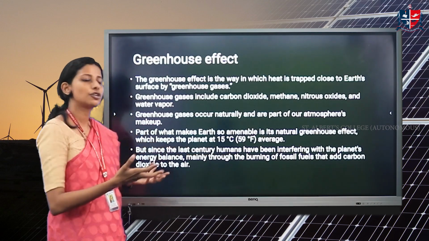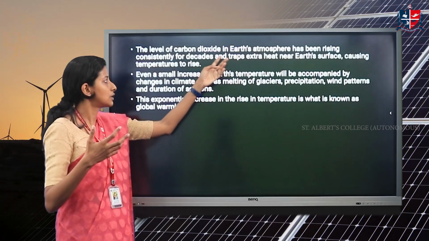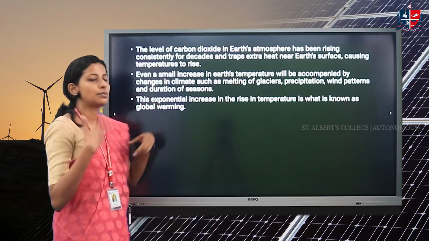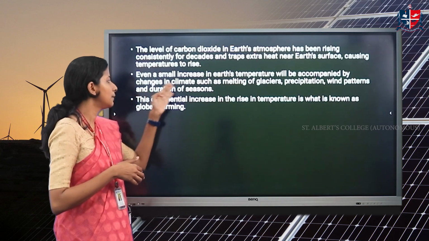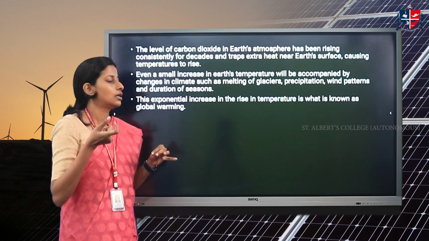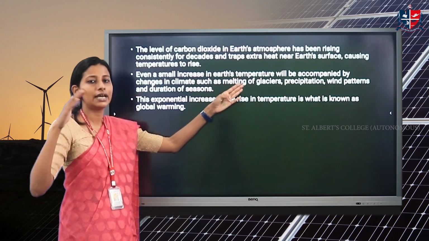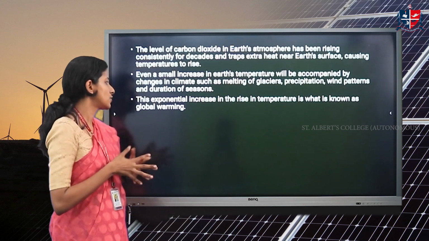As such, the temperature of the earth will increase. As this level increases, it will trap more heat than what is actually needed. More heat gets transferred, causing the temperature of the earth to rise. Even a small increase in temperature will be accompanied by changes in climate. When the temperature of earth increases by very small degrees, it can affect a lot. The scenario changes: melting of glaciers happens, and precipitation and wind patterns change, etc.